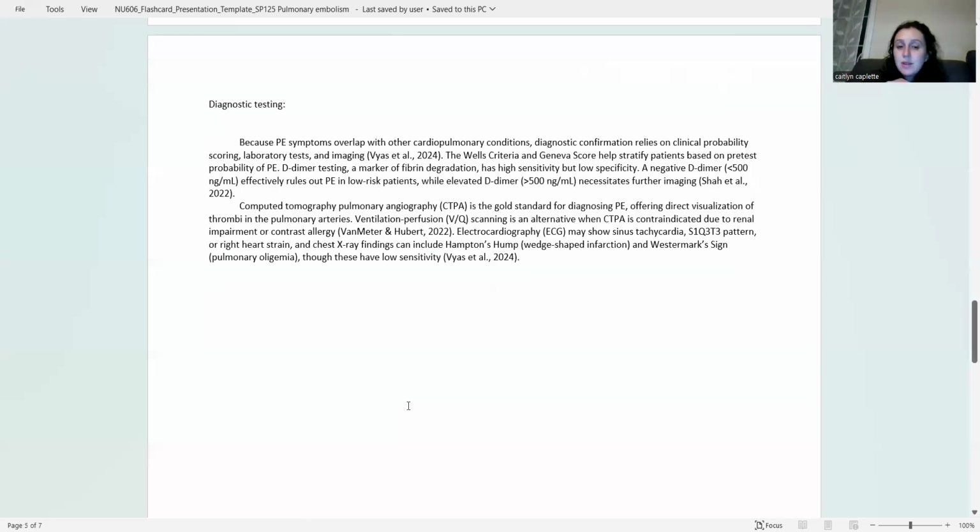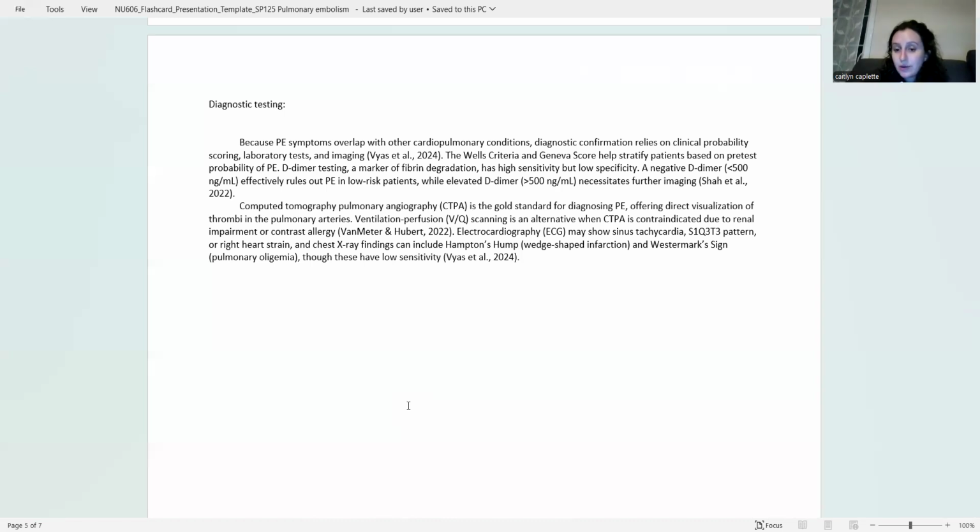Now, because PE symptoms can overlap with other cardiopulmonary conditions, diagnostic confirmation relies on clinical probability scoring, lab tests, and imaging. The Wells criteria, as well as the Geneva score, help stratify patients based on pretest probability of PE. D-dimer testing, a marker of fibrin degradation, has high sensitivity but low specificity. A negative D-dimer, less than 500, effectively rules out PE in a low-risk patient, while elevated D-dimer over 500 necessitates further imaging and workup.